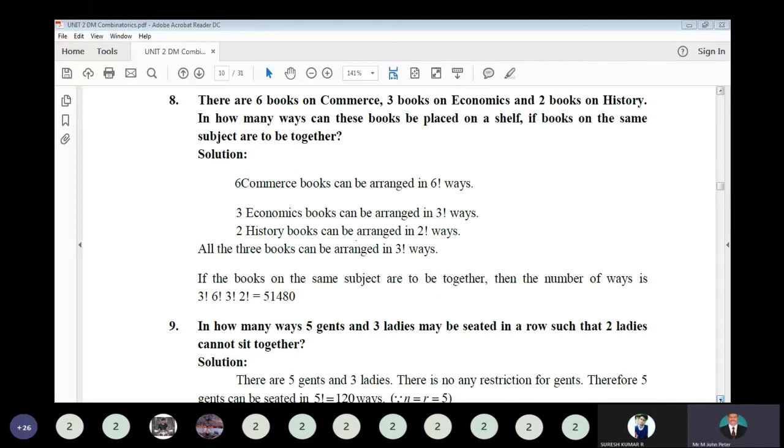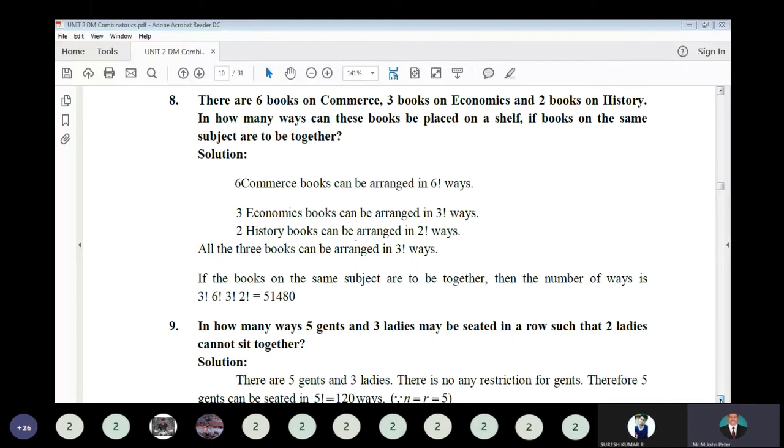The 6 commerce books are not the same title, so keep it in mind. Similarly, the 3 economics books are 3 different titles by different authors. So how many ways can they arrange themselves? The three subjects, commerce, economics, and history, can be placed on the shelf in 3 factorial ways. Next, the individual subjects arrange among themselves.